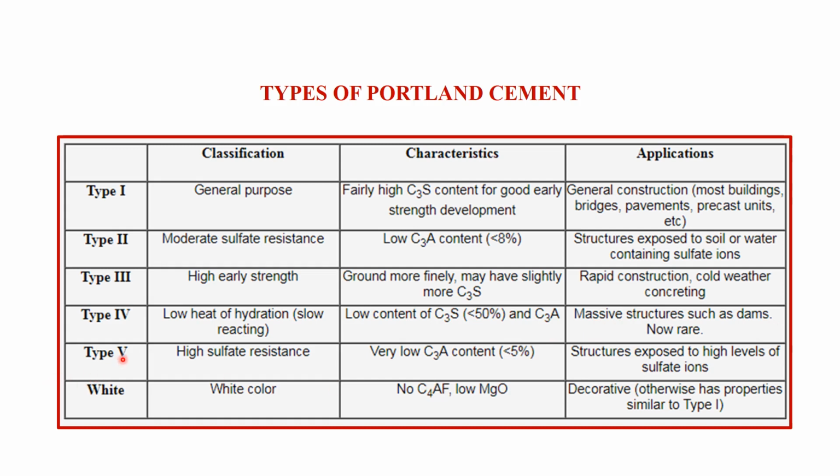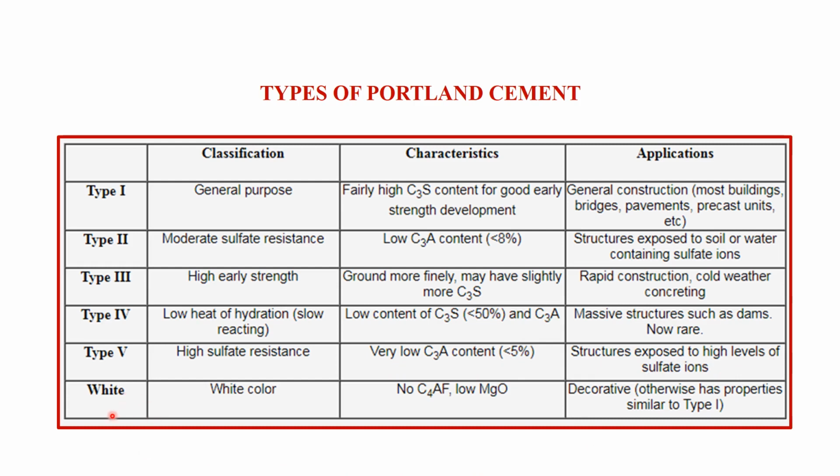Type 5 is a high sulfate resistant cement having very low content of C3A, that is less than 5%. It is used in the structures exposed to high level of sulfate ions.